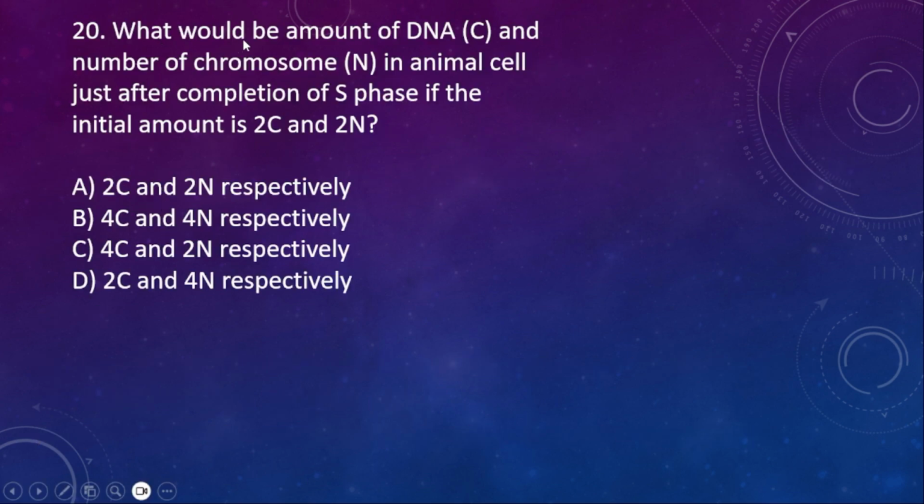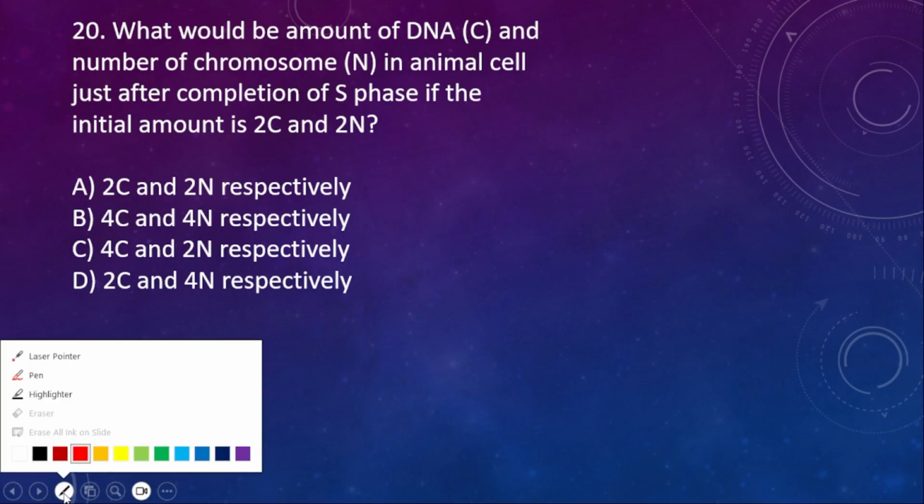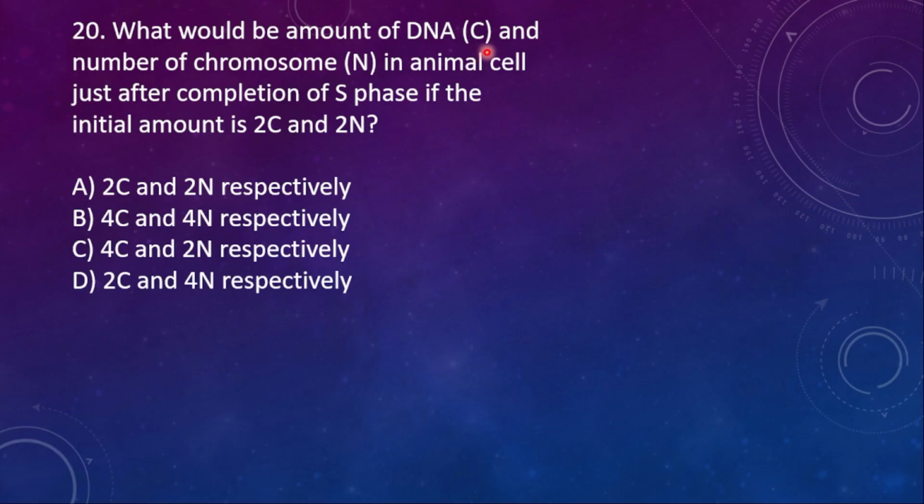Next, 20. What would be the amount of DNA? Amount of DNA is indicated in the form of C, and the number of chromosomes N, in animal cell just after the completion of S phase. If the initial amount of DNA is 2C and the number is 2N, keep in mind, after the completion of the S phase the amount will double, but the number won't. Number will remain the same. If 2N is given, only 2N will be there, but the amount will be doubled. If 2C is there, it will become 4C.